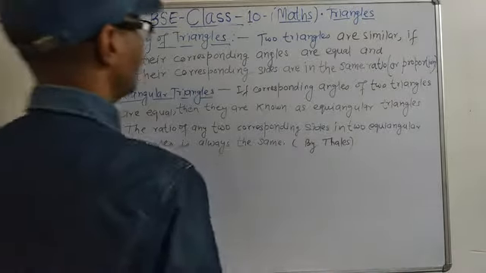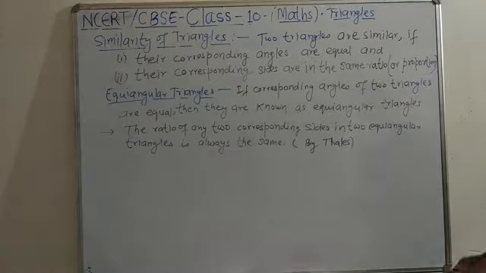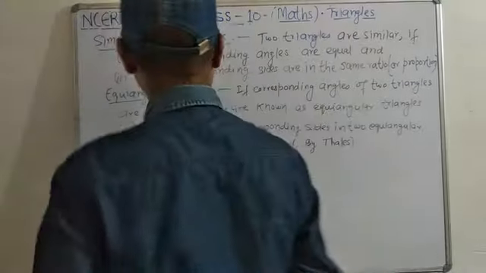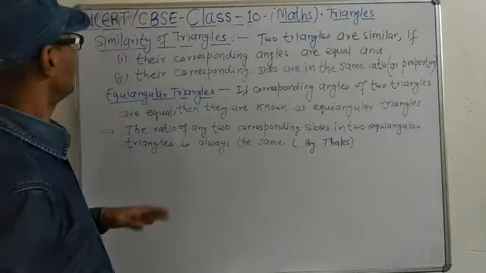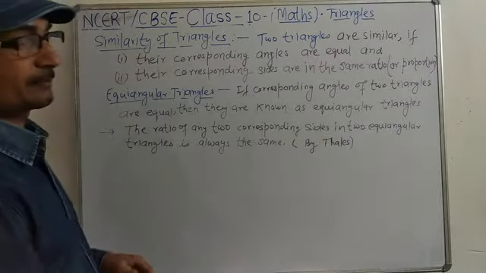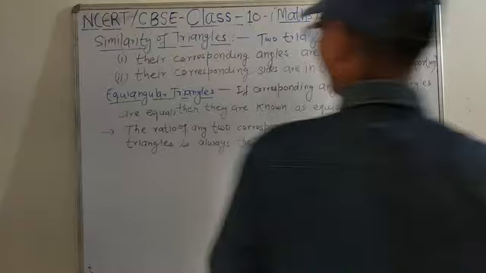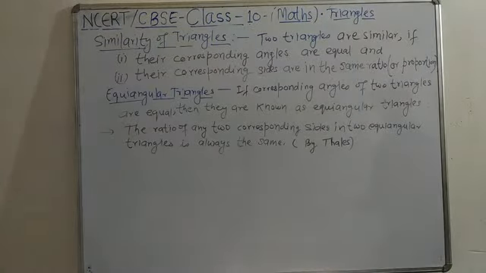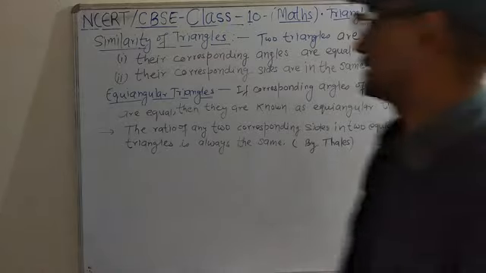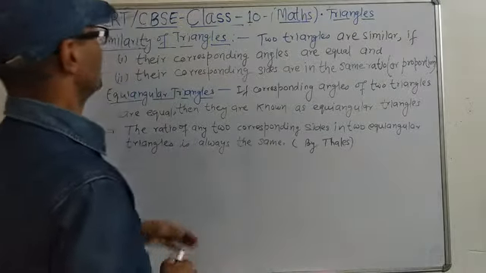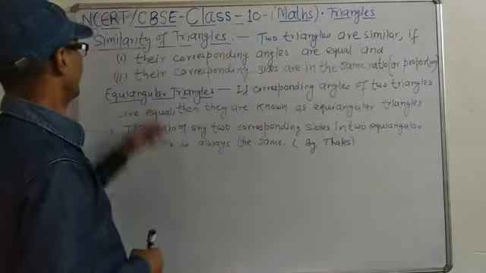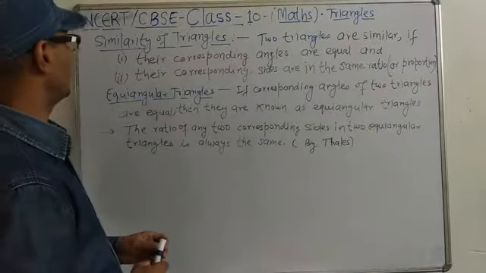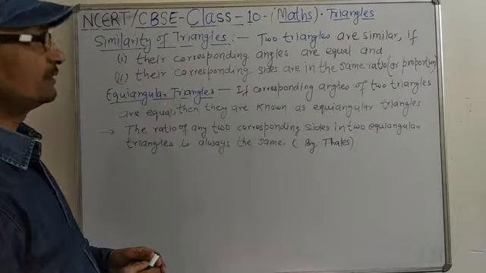So dear students, now we are going to do some questions of the triangles. So first we see similarity of triangles, and we have seen till now about the similarity of polygons, and now the main topic in the syllabus of class 10 is similarity of triangles. Two triangles are similar if their corresponding angles are equal and their corresponding sides are in the same ratio.